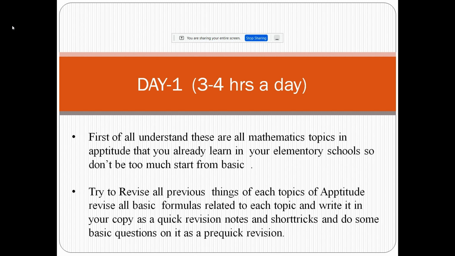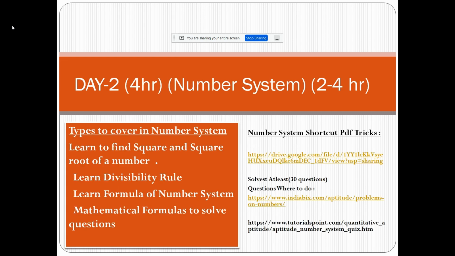It's not 6 hours, not 7 hours, not 8 hours. Only 3 to 4 hours of aptitude revision will be the base that prepares you for the aptitude. That's what you have to do on day one. The next day, the topics start. Our first topic is the number system, and for it you only have to give 2 to 4 hours.